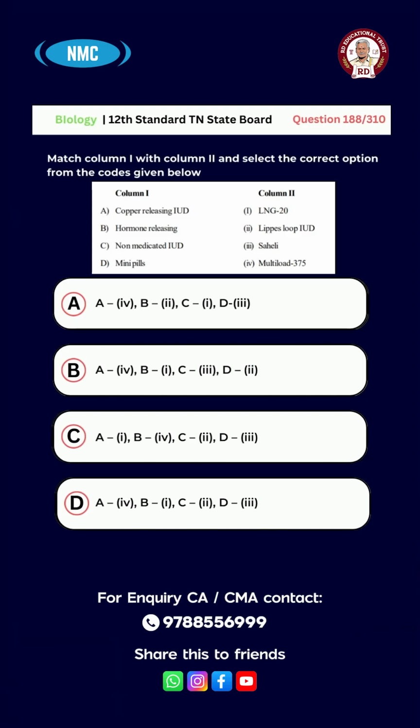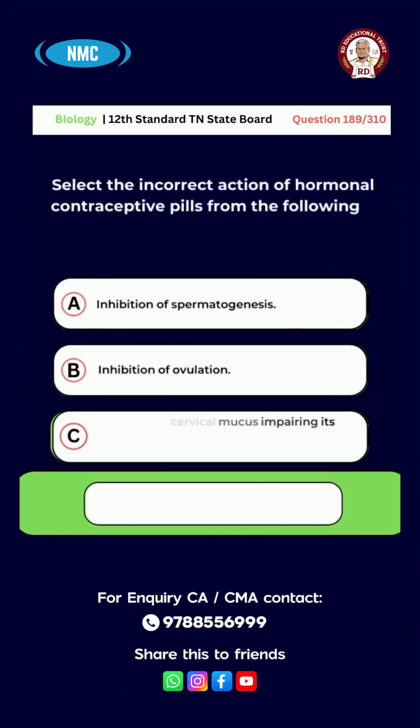B. A4, B1, C3, D2. C. A1, B4, C2, D3. D. A4, B1, C2, D3. And the right answer for this question is option D. A4, B1, C2, D3.